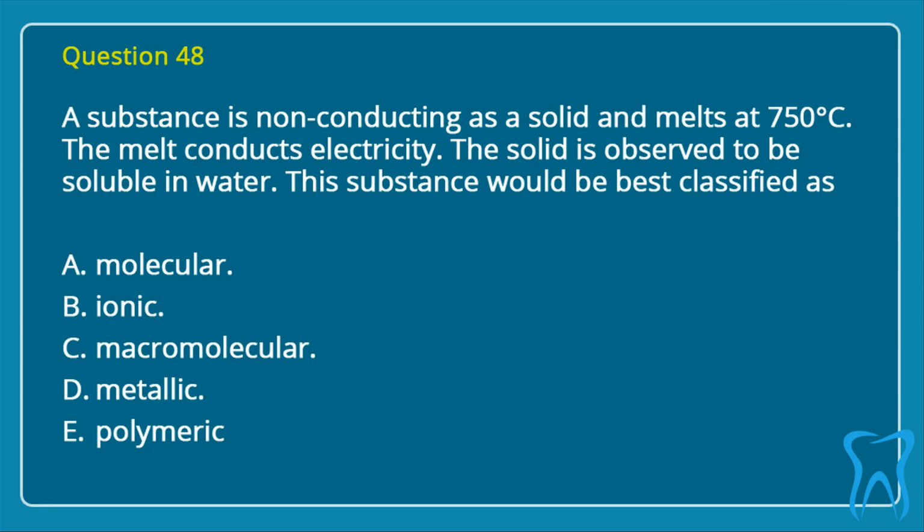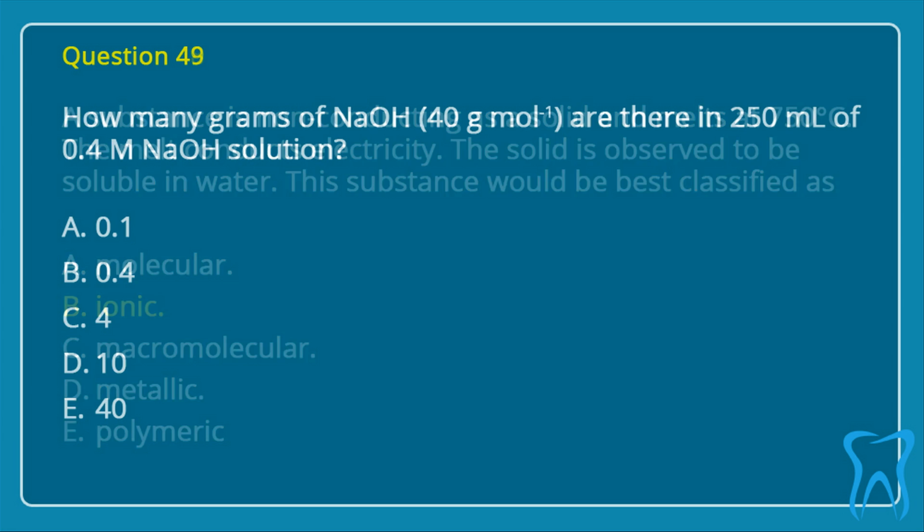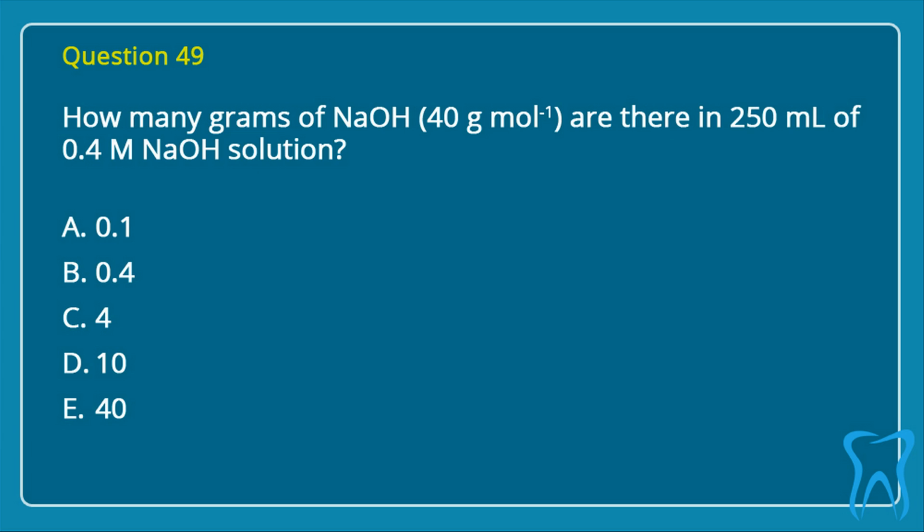Question 48. A substance is non-conducting as a solid and melts at 750 degrees Celsius. The melt conducts electricity. The solid is observed to be soluble in water. This substance would be best classified as A. Molecular. B. Ionic. C. Macromolecular. D. Metallic. E. Polymeric. Correct answer is B. Ionic.